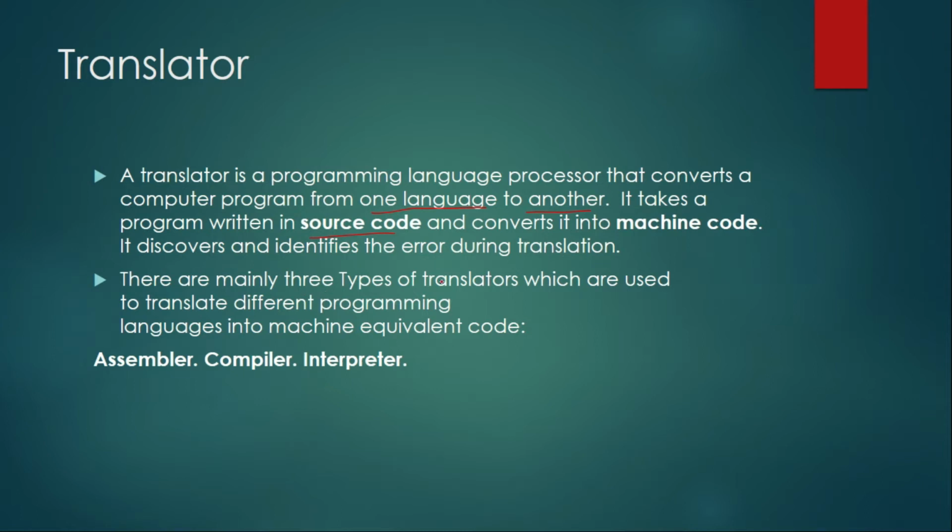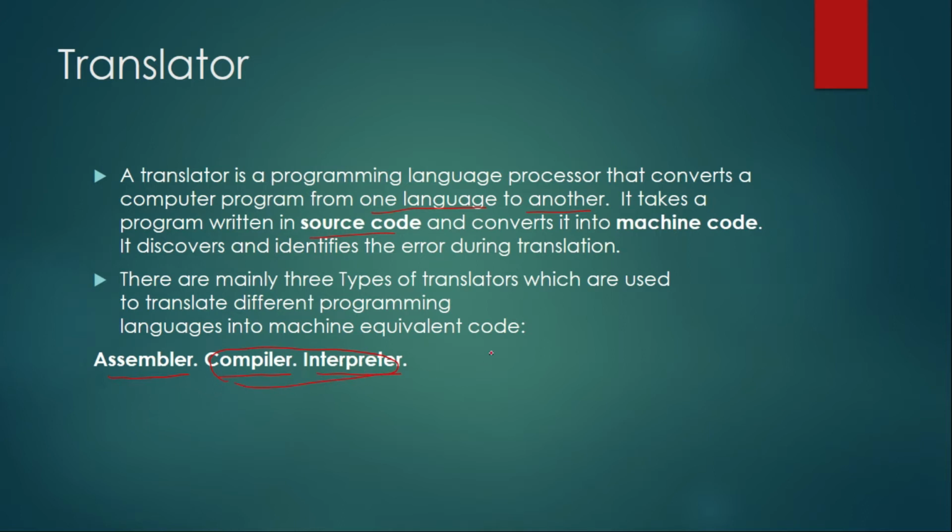There are mainly three types of translators which are used to translate different programming languages into machine equivalent code. The first one is assembler, the second is compiler, and the third is interpreter. Commonly we use these two translator programs in the languages.